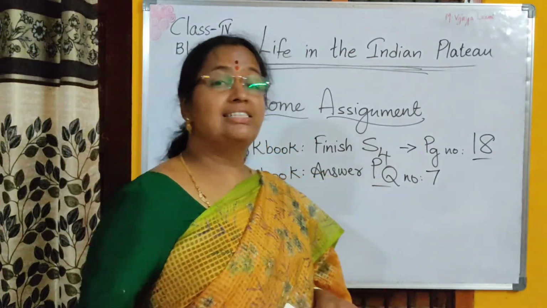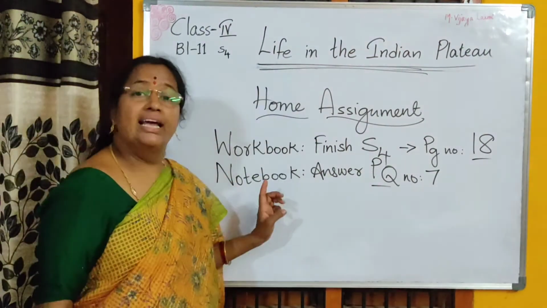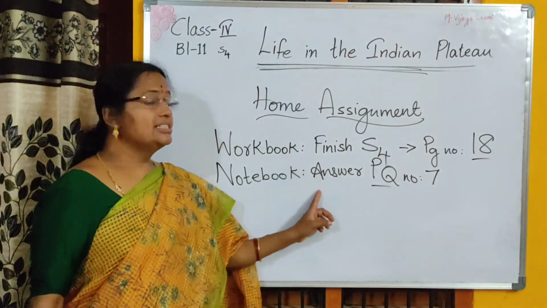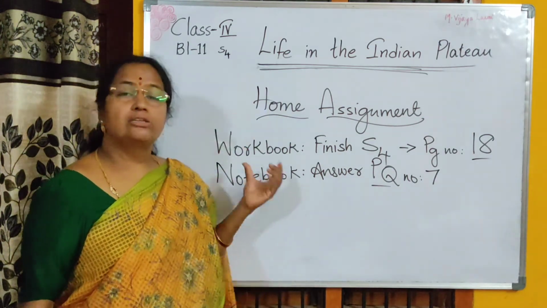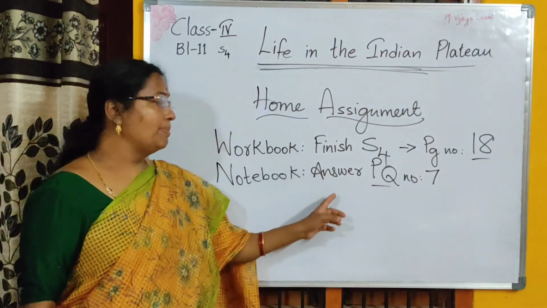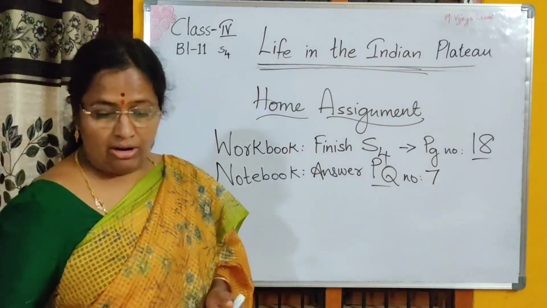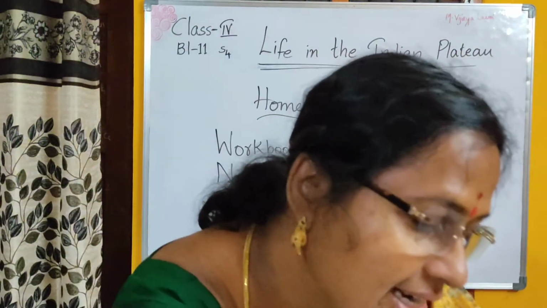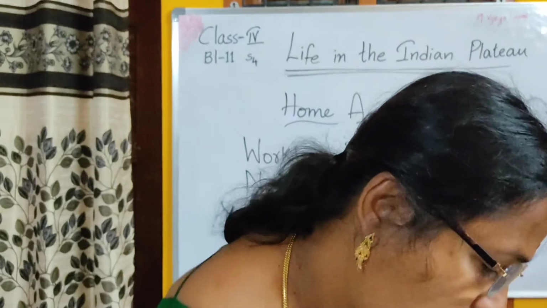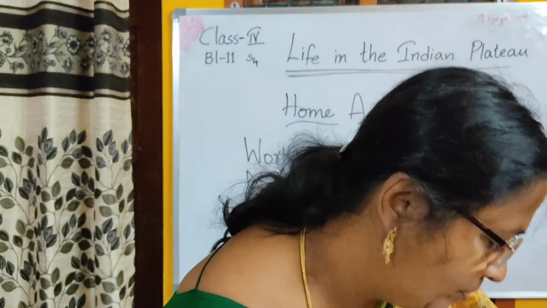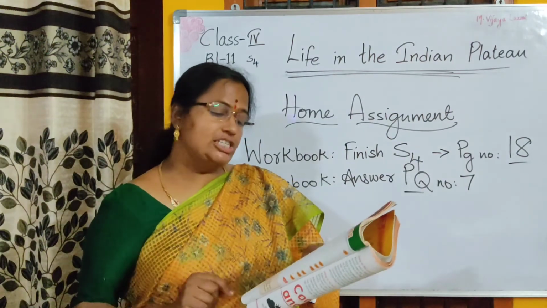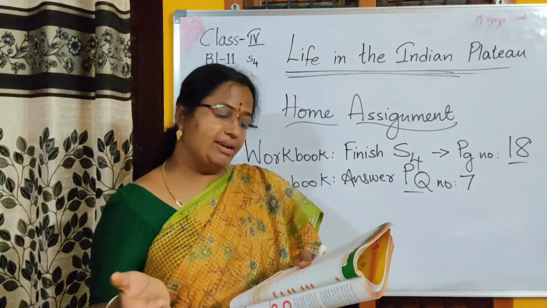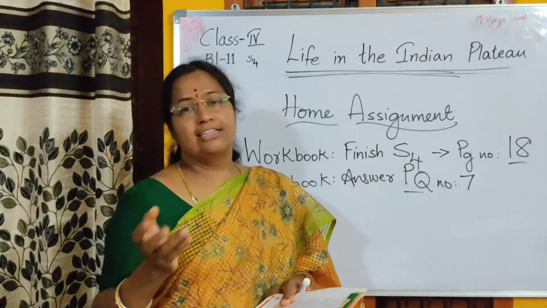And also, the second homework is notebook. In your social classwork, answer practice question number 7. Okay, in your social classwork, put the date, copy practice question number 7. What is this practice question number 7? Let us see. Practice question number 7 is, write one thing which is common and one thing which is different between where Asta and Ajit live.